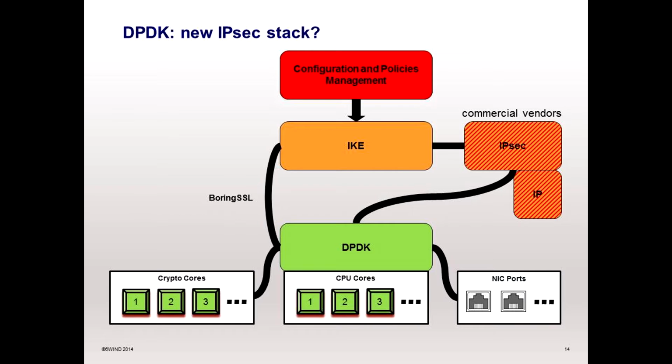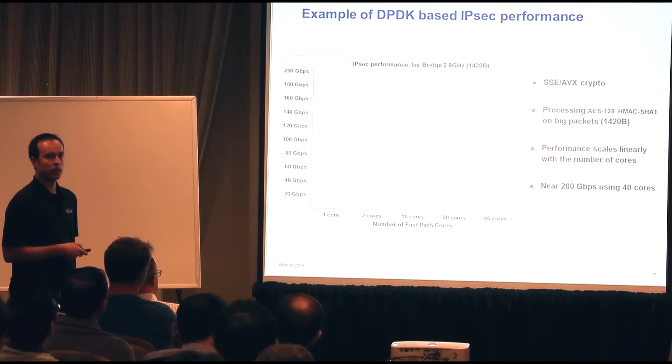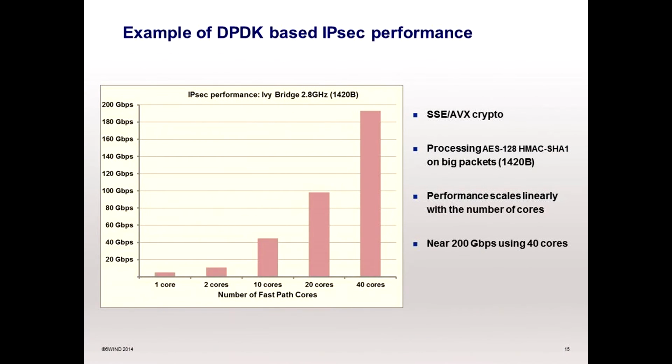And then you have to change the communication from the IKE to your IPsec stack. After having written such an IPsec stack, you can achieve really good performance, which scales with the number of processing cores.